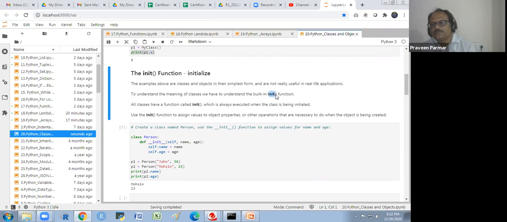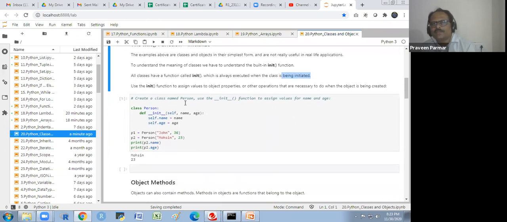All classes have a function called init, which is always executed when the class is being initiated. Use the init function to assign values to object properties or do other operations that are necessary when the object is being created.